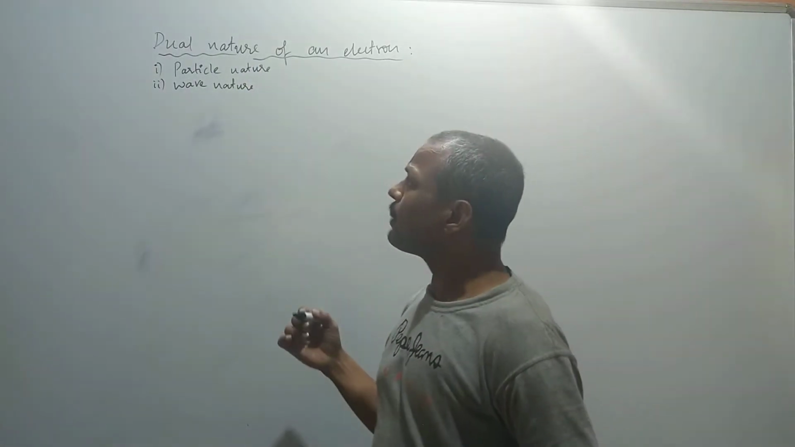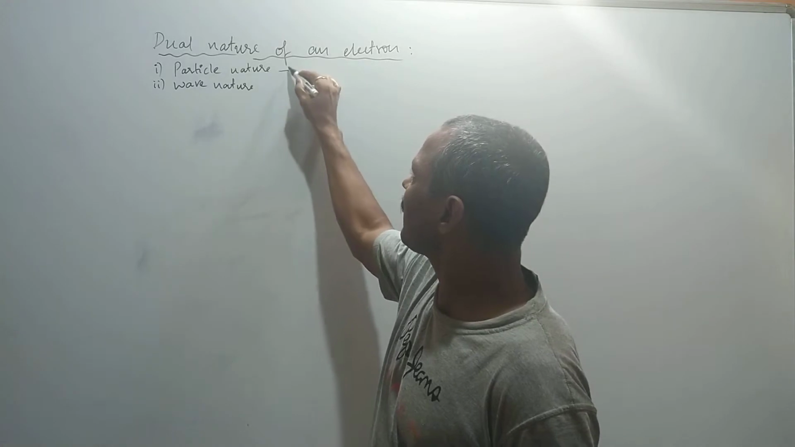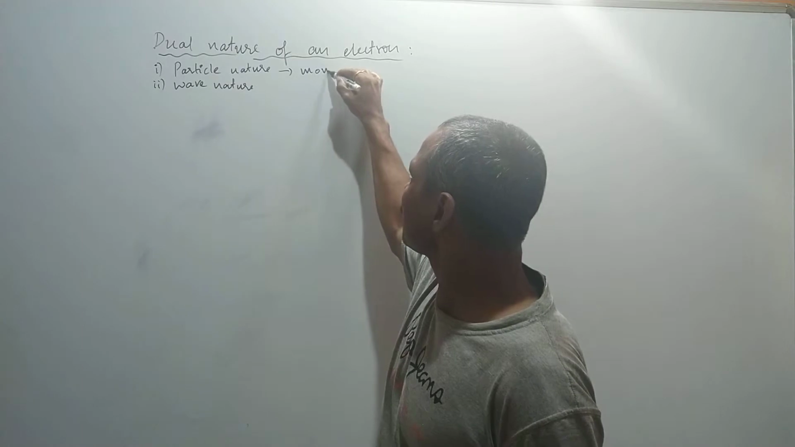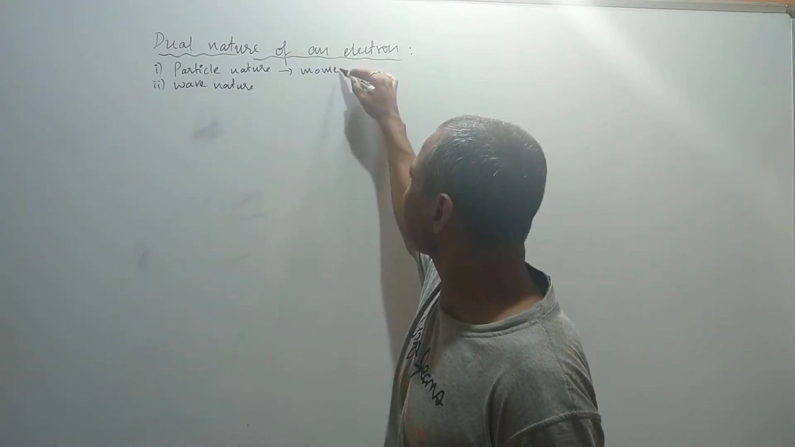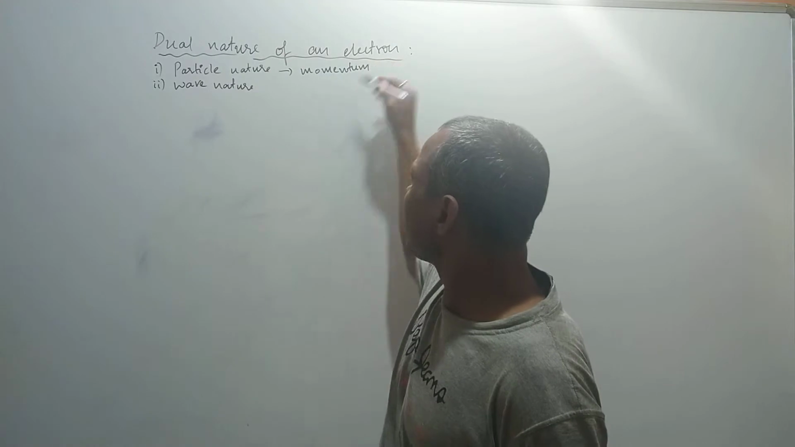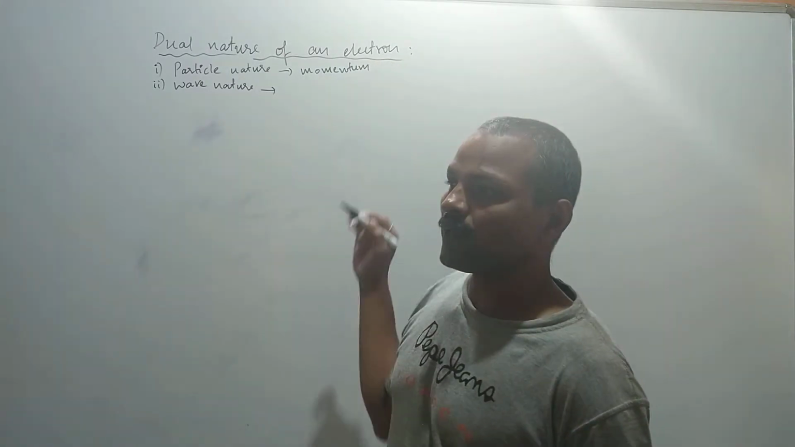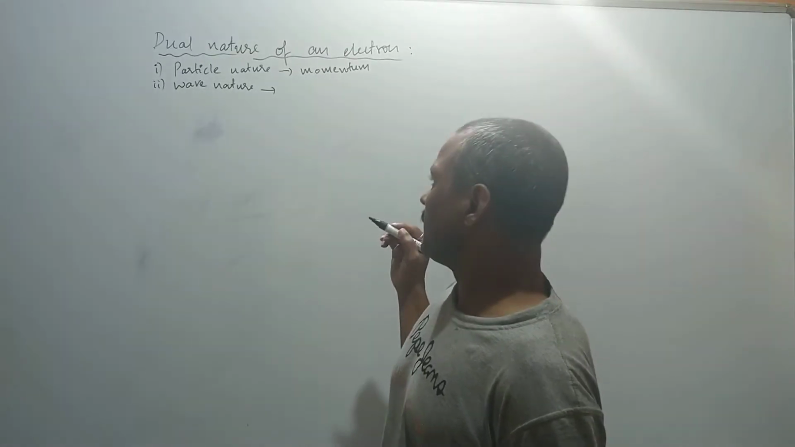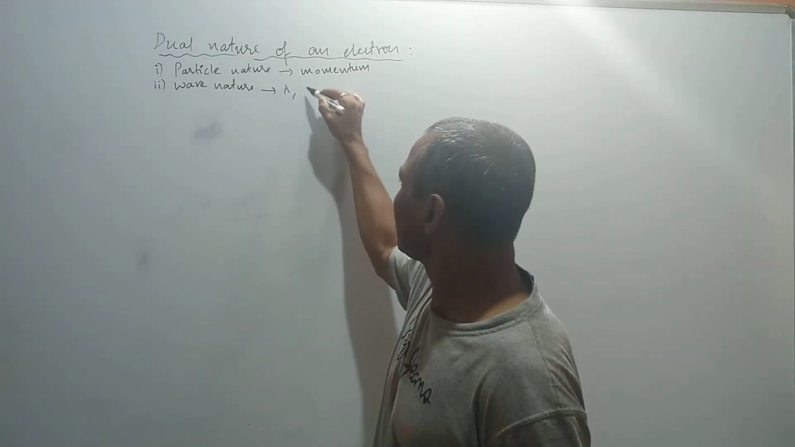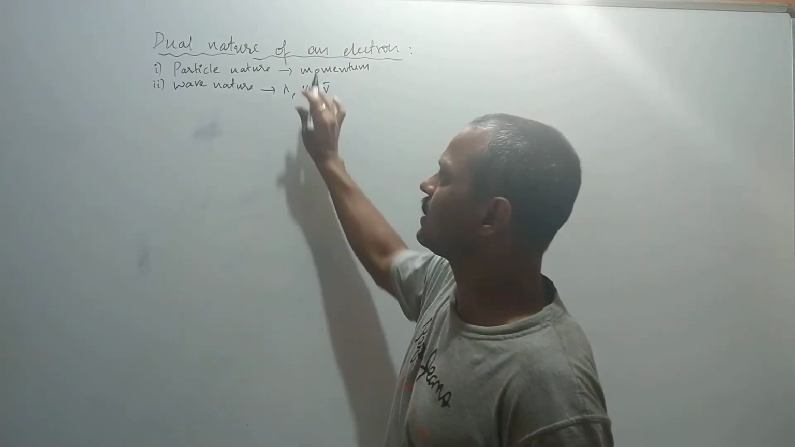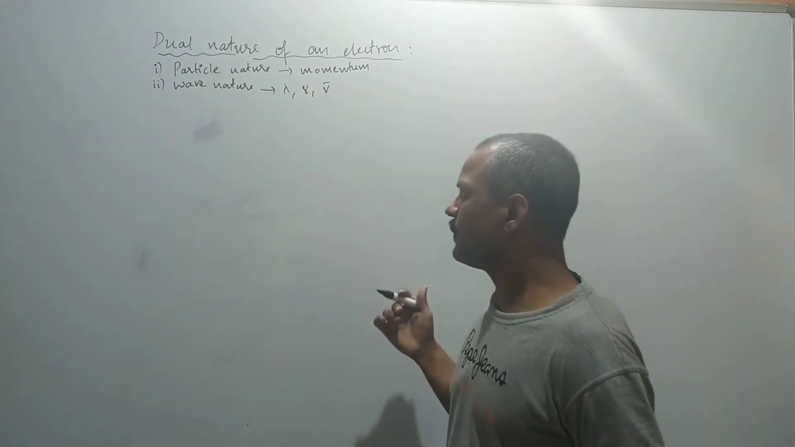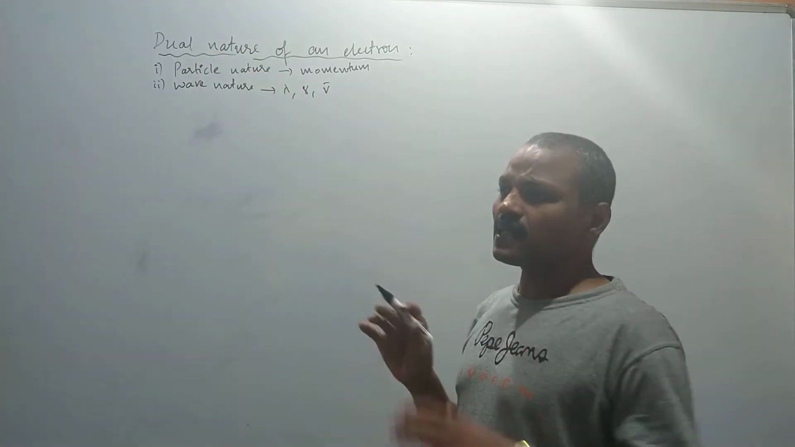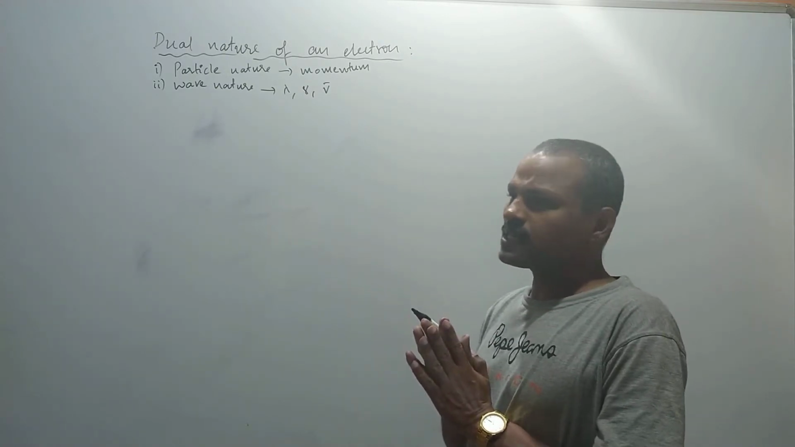So the particle nature is considered as having mass and energy. That also gives us the momentum. And the wave nature has the frequency, wave number, and wavelength. Okay, wavelength, frequency, and wave number that we saw in the previous video. Now, how do these exist in an electron?